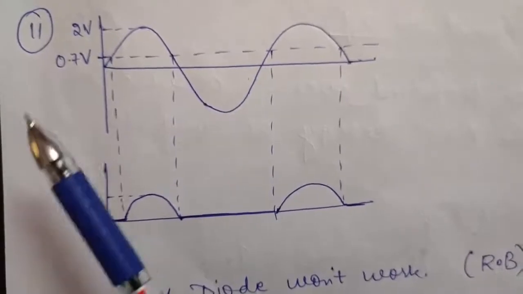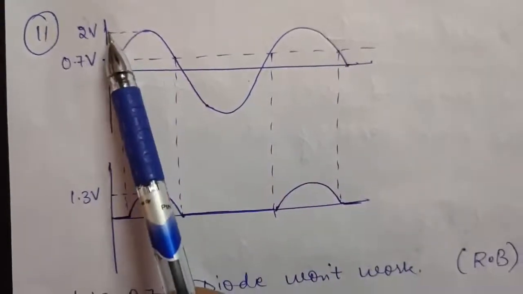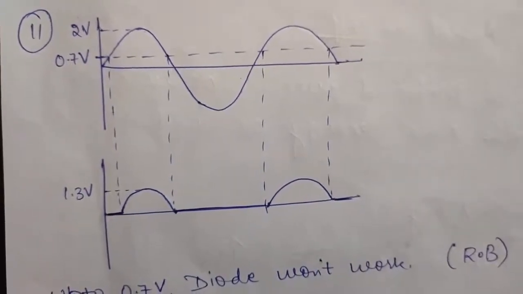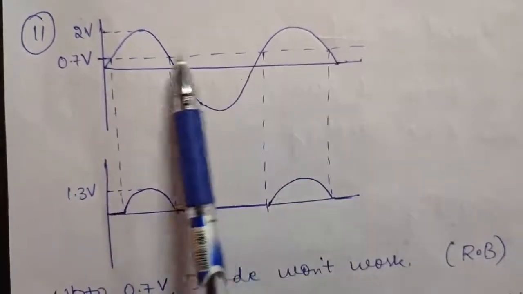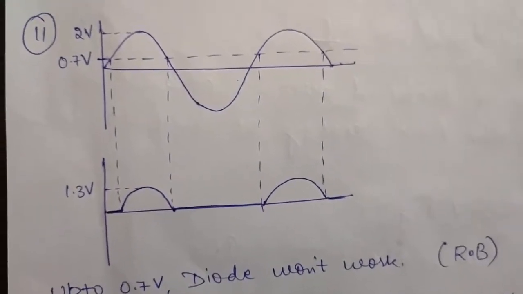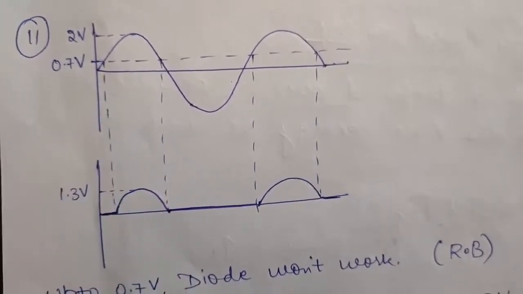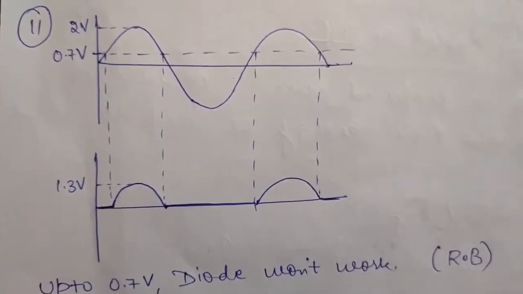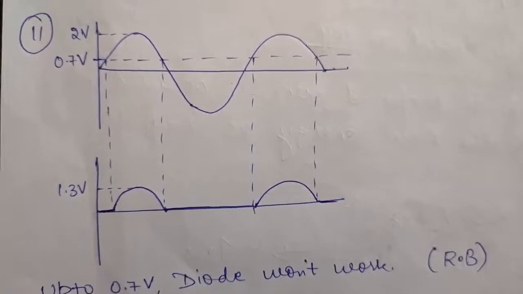So now what we will do, first of all, let us draw the input. As you are given a sine wave with a maximum amplitude of 2 volt. Now 0.7 is the threshold voltage of the diode. So suppose here will be 0.7 and draw a dotted line. This will be your threshold voltage of the diode. Now as you know, this diode will not work until the voltage reaches its threshold voltage. So that means up to 0.7 you will not get any output, and because it is a half wave rectifier, in your negative half cycle also there will be no output. So by using these 2 points we will be drawing the diagram.